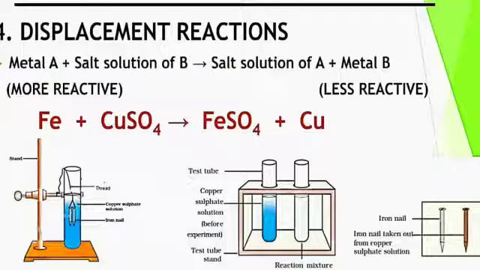Why? Because whenever we add the iron nail, this iron nail replaces copper from copper sulfate solution, and it will form iron sulfate.